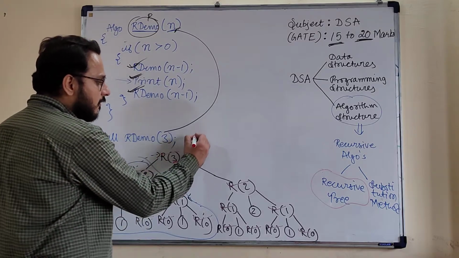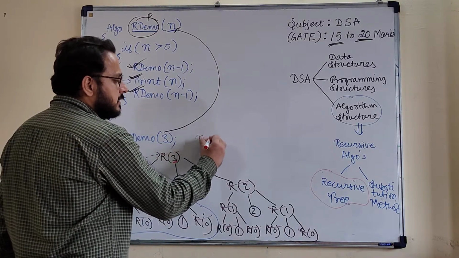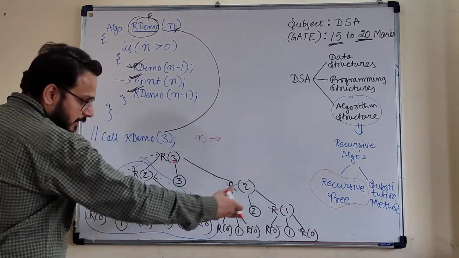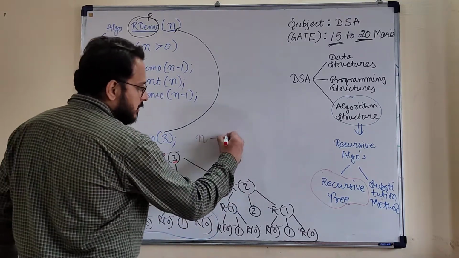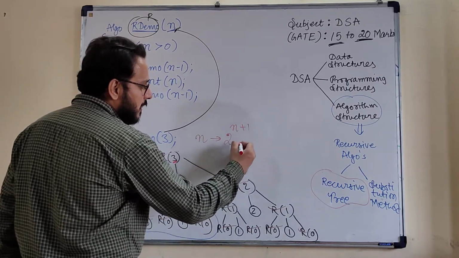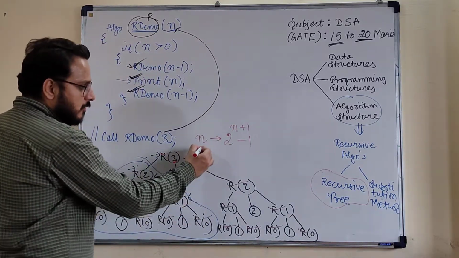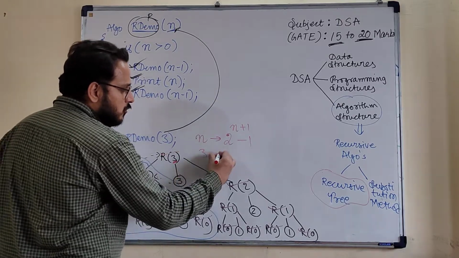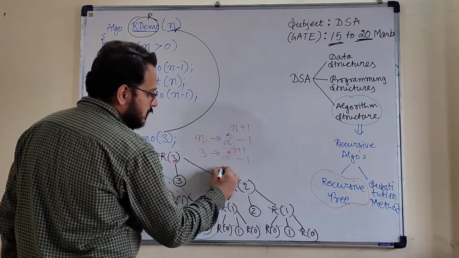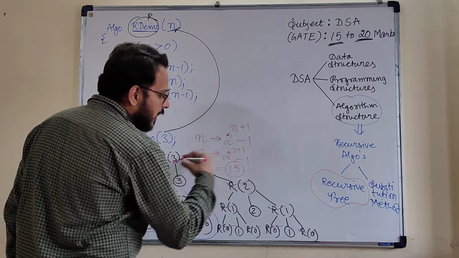So in place of 3, can we generalize this fact? Yes, definitely. This is a kind of full binary tree structure. So any full binary tree structure will be in the form of 2 to the power of n plus 1 minus 1. So if you put here 3, you will get what? 2 to the power of 3 plus 1 minus 1. So this is equivalent to what? 15 calls.